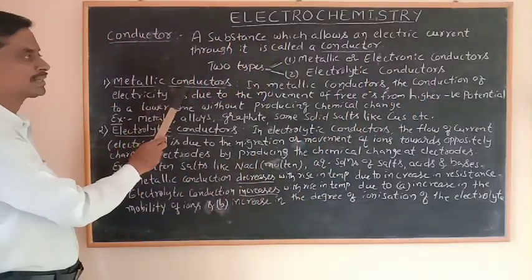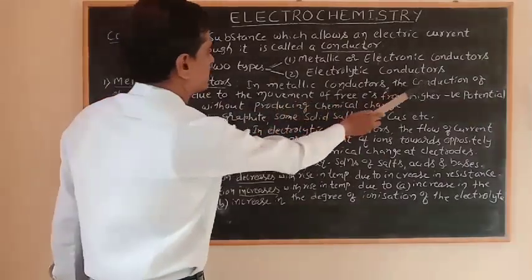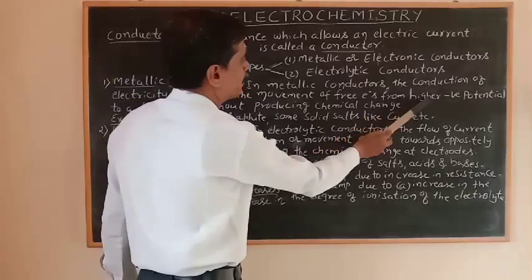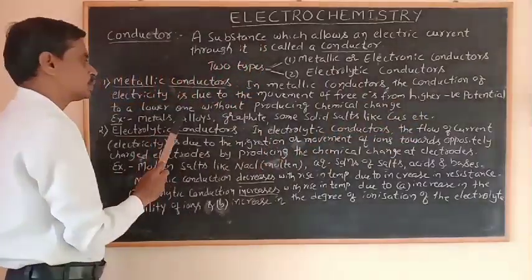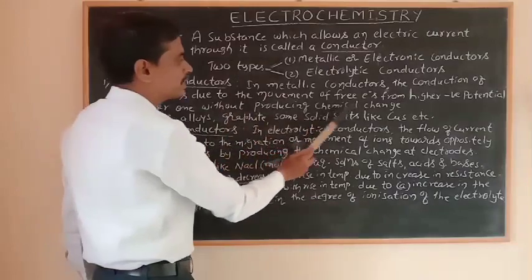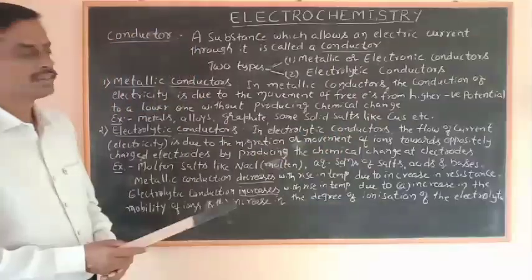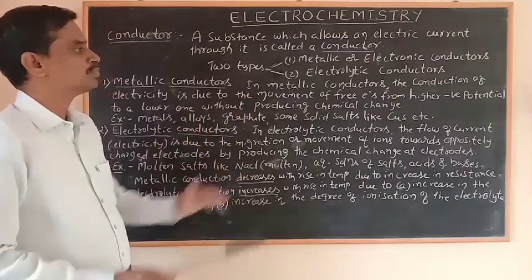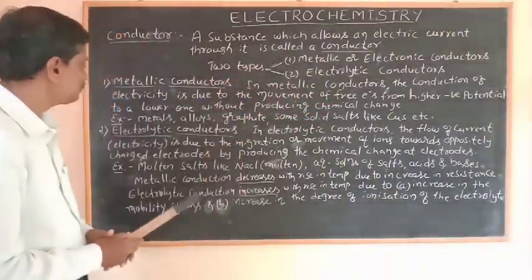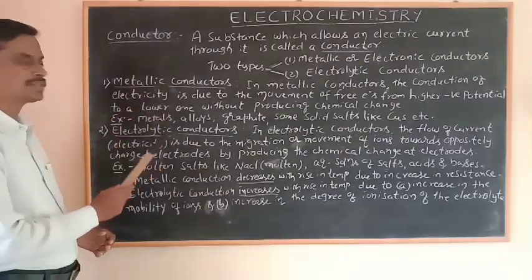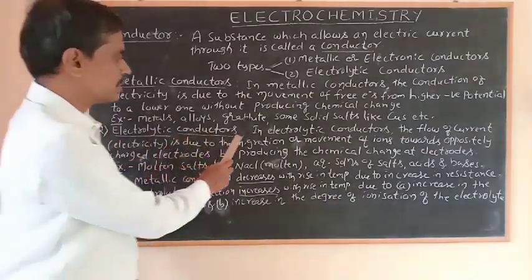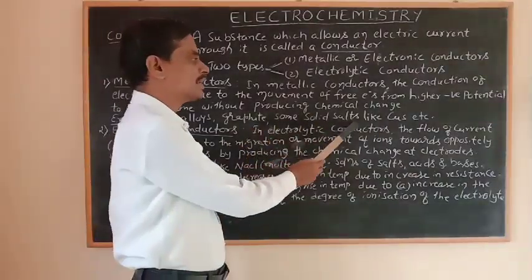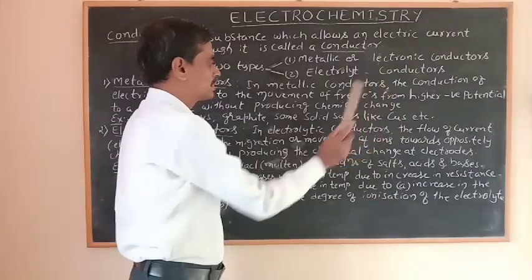The first one is metallic conductors. In metallic conductors, the conduction of electricity is due to the movement of free electrons from higher negative potential to lower one without producing any chemical change. There is no chemical change taking place in metallic conductors; it is due to the movement of free electrons only. Examples: metals, alloys, graphite, which is an important allotropic form of carbon, and some solid salts like copper sulfide, etc.